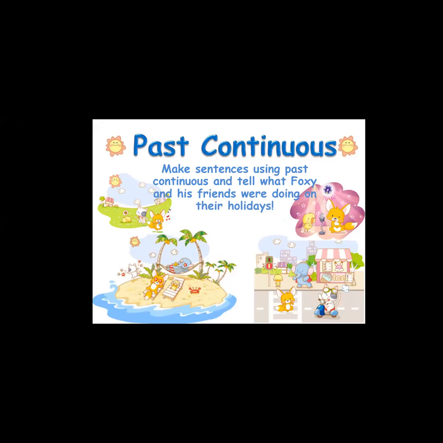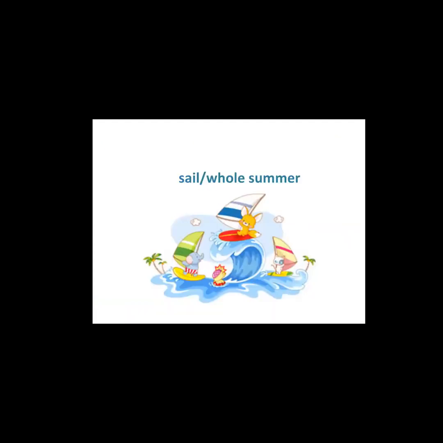Okay, now you can see past continuous. Make sentences using past continuous and tell what Foxy and his friends were doing on their holidays. So we are talking about something which happened in the past and what they were doing at that time. So let's start.